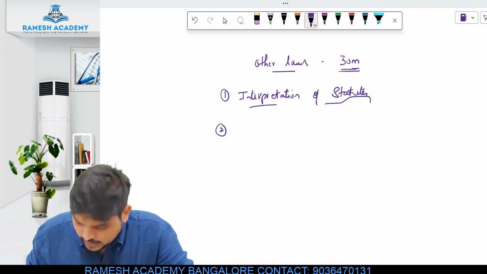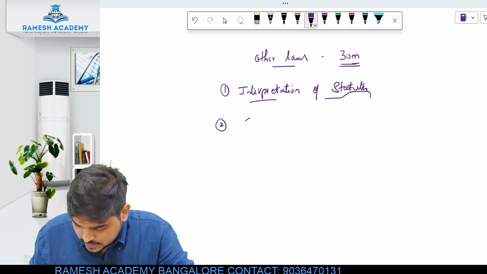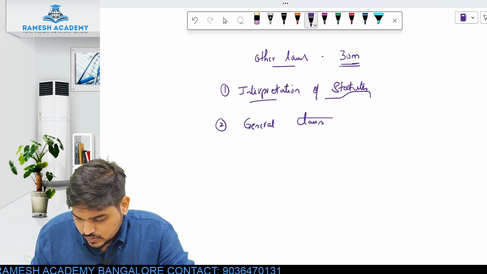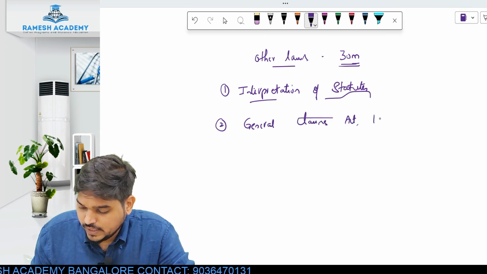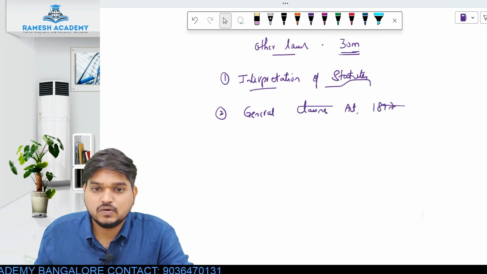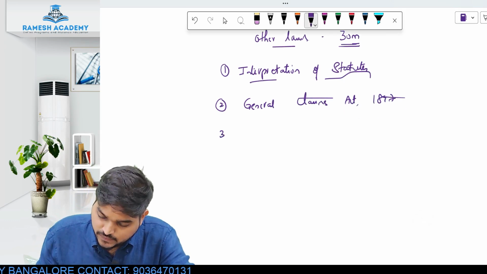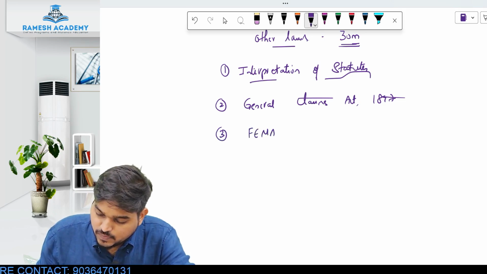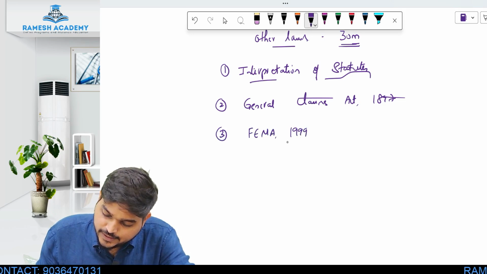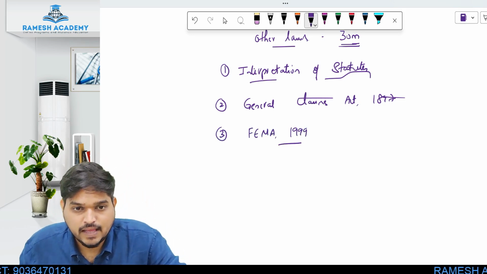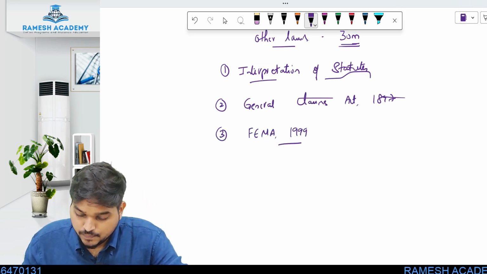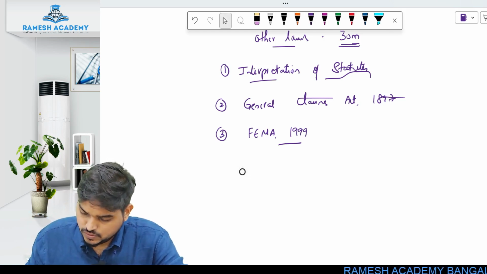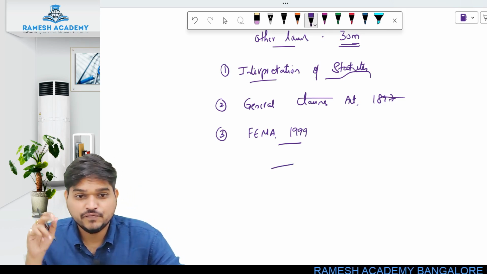The second law or chapter you will study is the General Clauses Act 1897. And point number 3 that you will study is the Foreign Exchange Management Act 1999. This is a newly added act in your syllabus. Previously this act, FEMA, was part of your final syllabus.